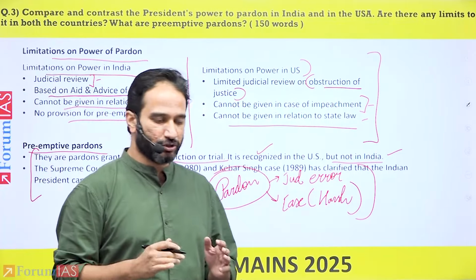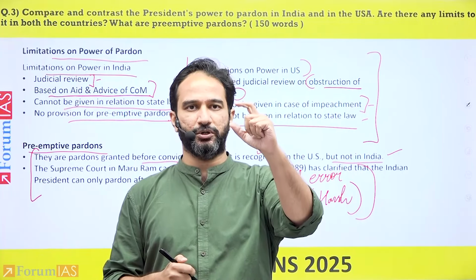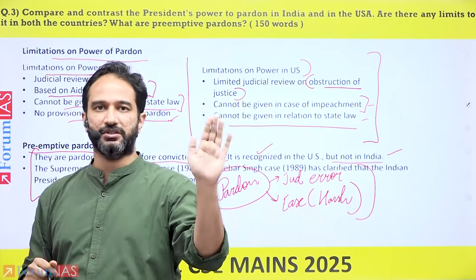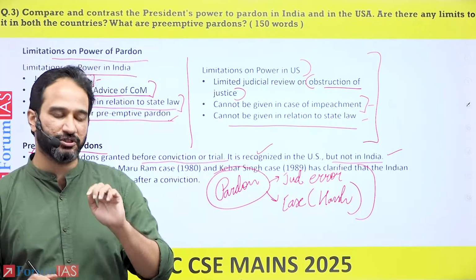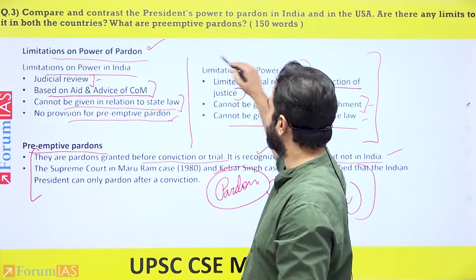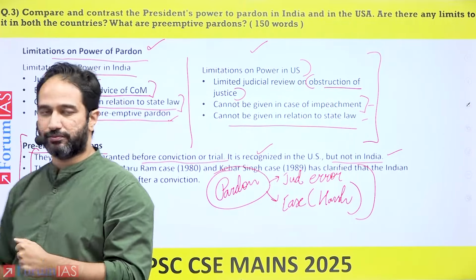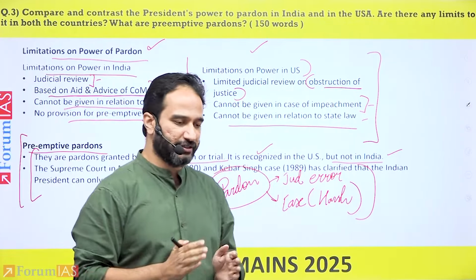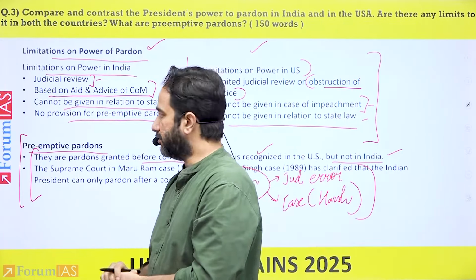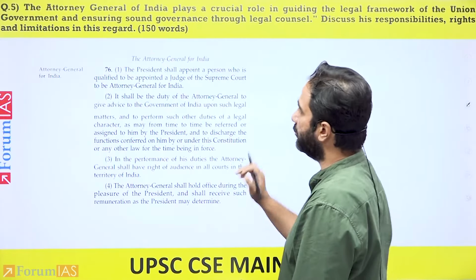So basically you understand how to structure. You start with the introduction, mention what is clemency, then write what we mean by pardoning power, draw a comparison in relation to various aspects between the pardoning power of the Indian president and the US president, have a separate paragraph where you define the limitations of pardon of the Indian president and the US president, and then the last paragraph on what is preemptive pardon and the condition that is there in both the US and India. All right. I hope this answer is clear. Right. Then you move to the next question.